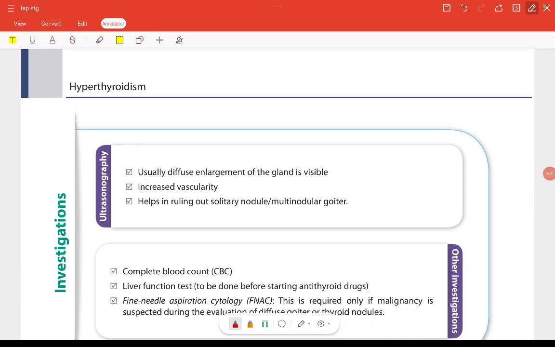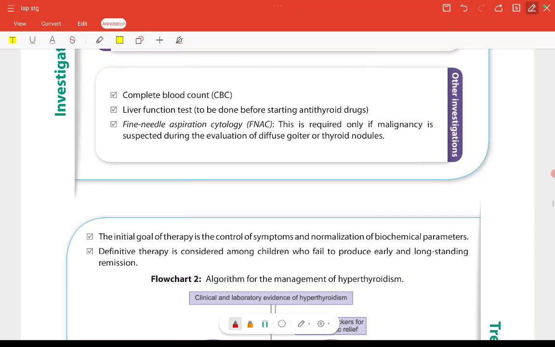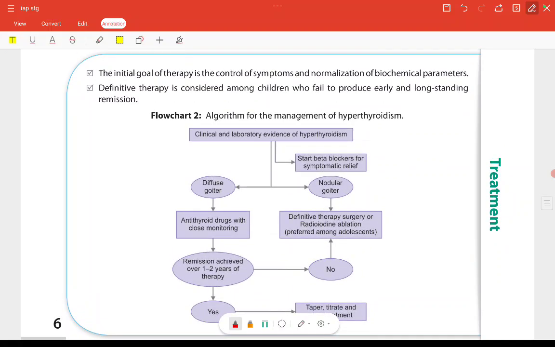Now let's see ultrasonography. There is usually a diffuse enlargement of the gland, increased vascularity, and it helps in ruling out solitary nodule and multinodular goiter. Other investigations are CBC and liver function tests, to be done before starting any antithyroid drugs, and fine needle aspiration cytology, which is required only if malignancy is suspected during the evaluation of diffuse goiter or thyroid nodules.